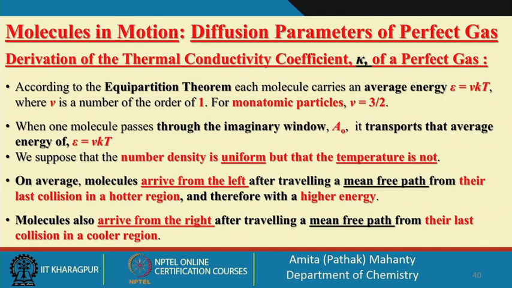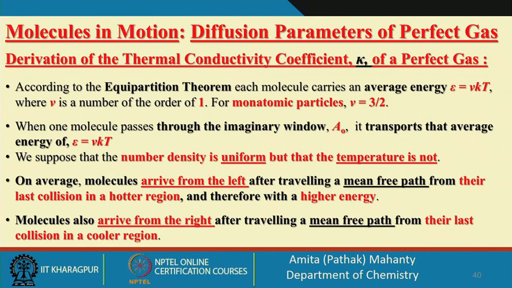The only difference is the temperature. And all the molecules passing through the window A will transport the total energy equivalent to the average energy carried by each molecule into the total number of molecules, right.